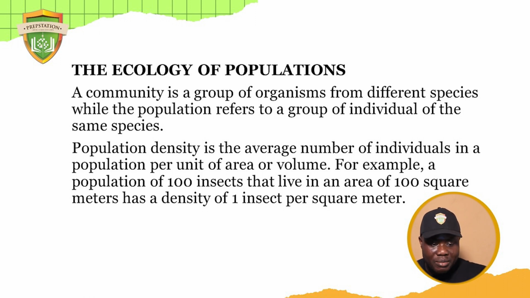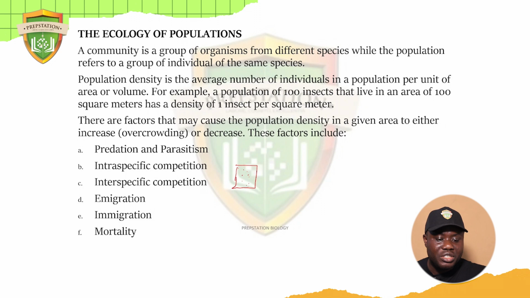What am I talking about? If you are trying to calculate the population density of a place, let's say this is the area here, right? Of course, you must be able to calculate the area first before you are able to get the population density.